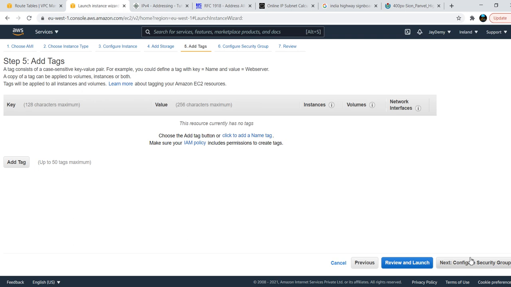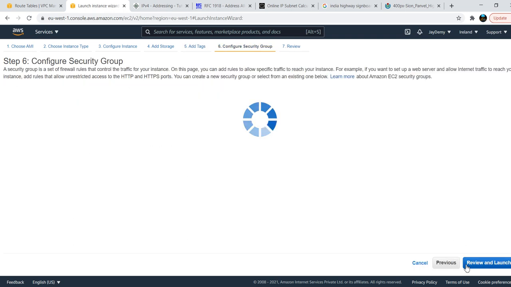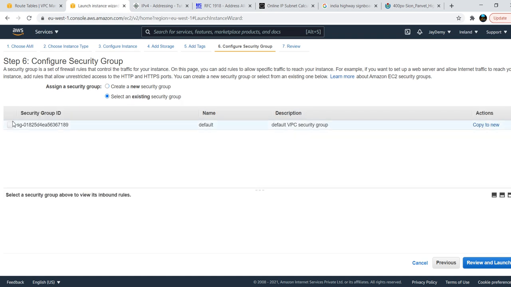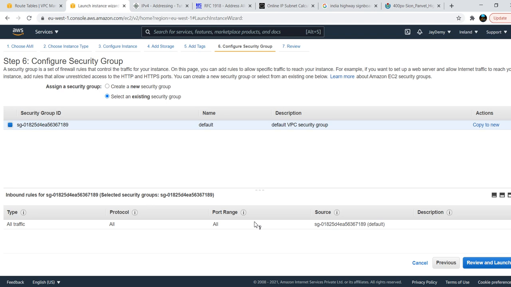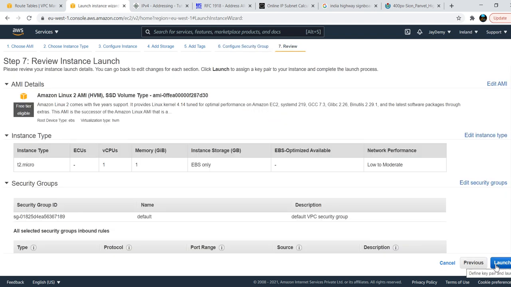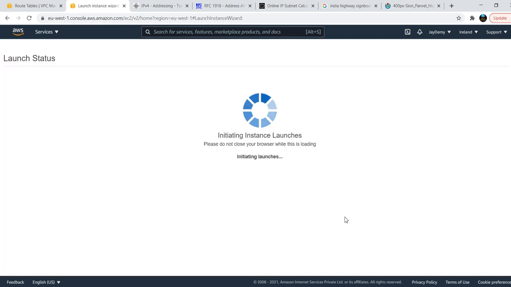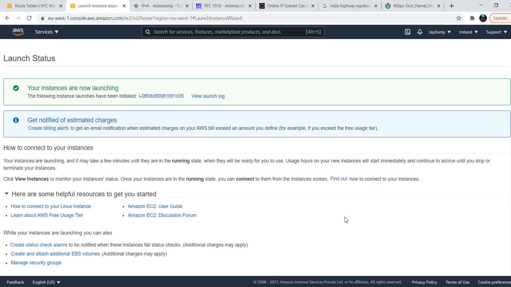Next, add storage. Storage is default, whatever is coming, just go with that. Next, configure security group. Select an existing security group. Just choose a security group. Okay, review and launch. Just launch it. You will understand all this when we discuss EC2. Just follow this. So I have created one server.